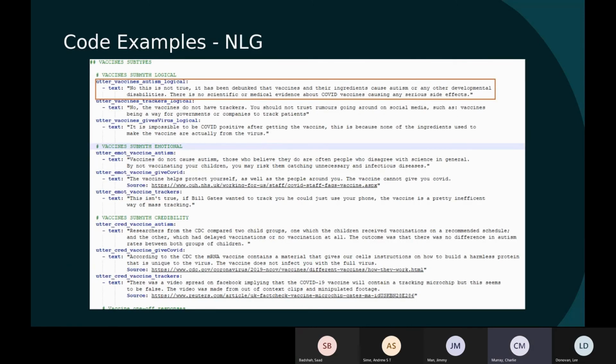So the response created by the DM in the actions file leads here. In terms of the autism and vaccines, as it's a skeptic, the first response is a logical appeal. So it picks out the correct appeal as the one highlighted and displays that to the user, and then, as per the previous slide, it waits for the user to say whether or not they've been persuaded effectively.